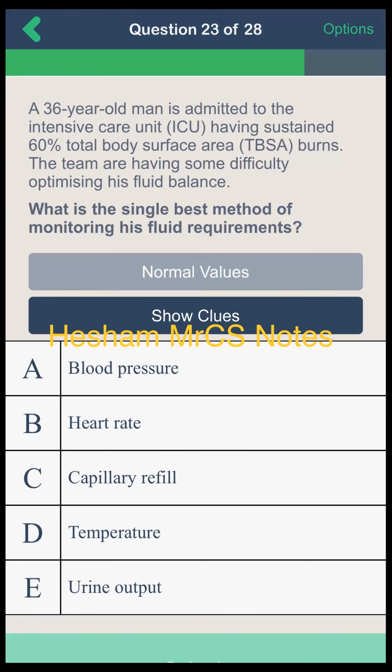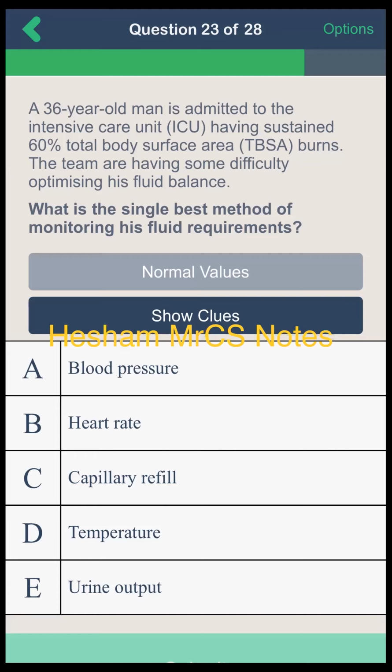A 36-year-old man is admitted to the ICU having sustained 60% total body surface area burns. The team are having some difficulty optimizing his fluid balance. What is the single best method of monitoring his fluid requirements? A, blood pressure. B, heart rate. C, capillary flow. D, temperature. E, urinary output. Option E is urinary output. That's the correct answer.